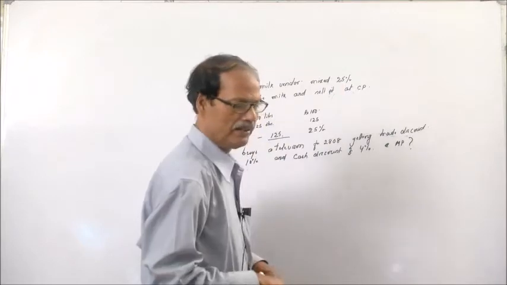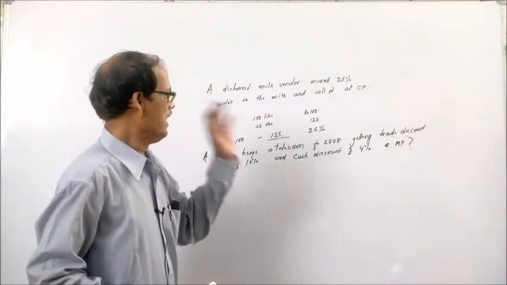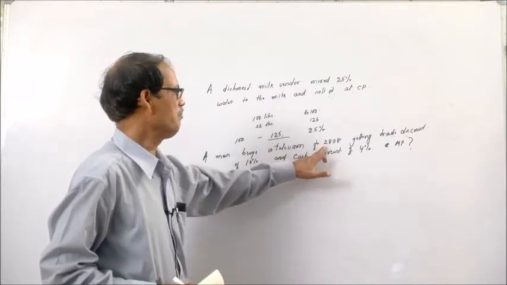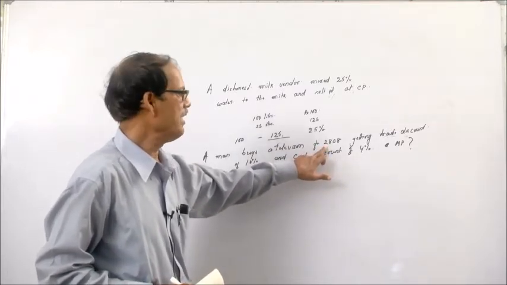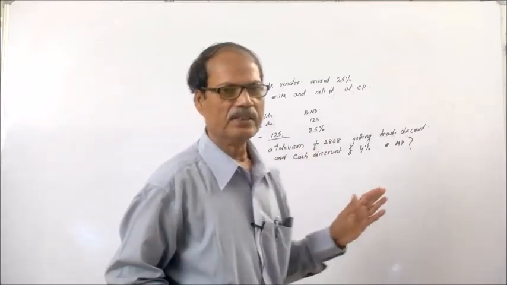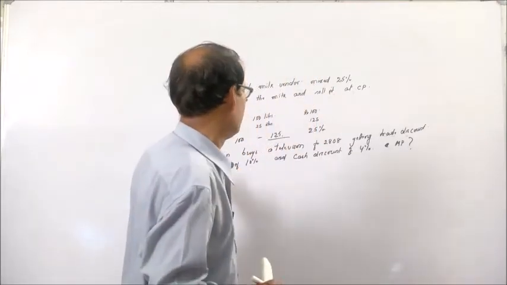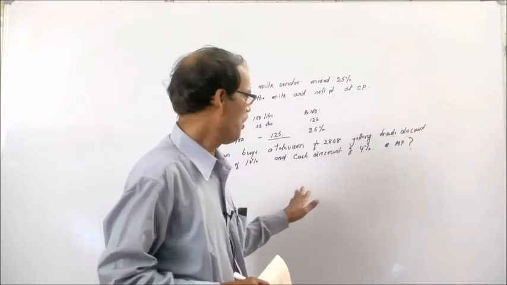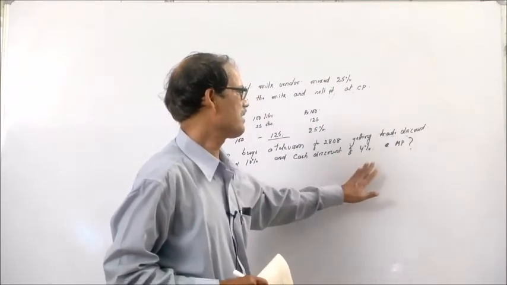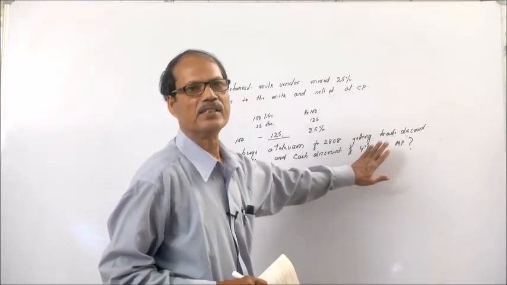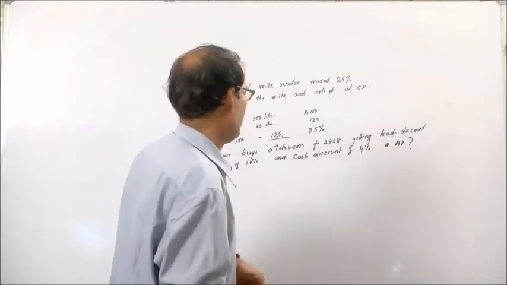That means the man is buying the television set for 2,808 rupees. And while buying this, the seller has given him a trade discount of 10% and cash discount of 4%. Then what was the marked price of the article?